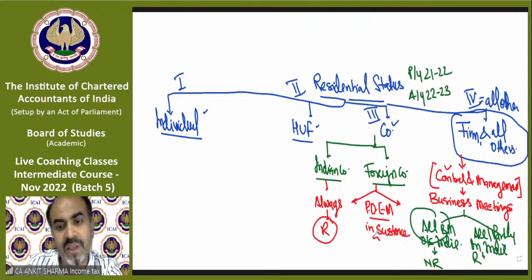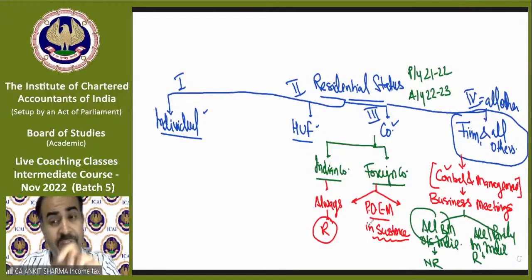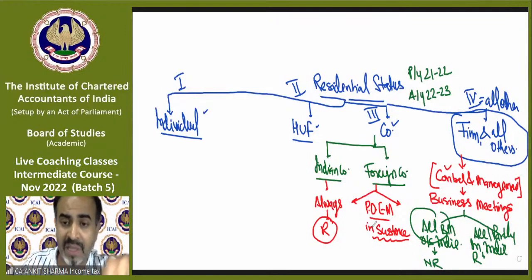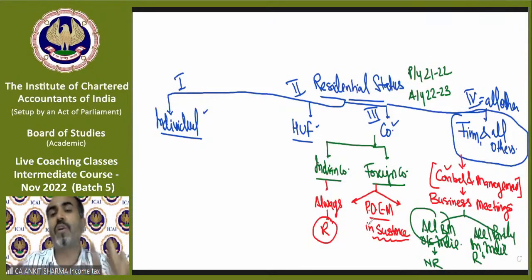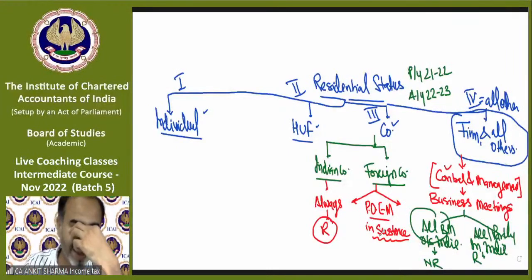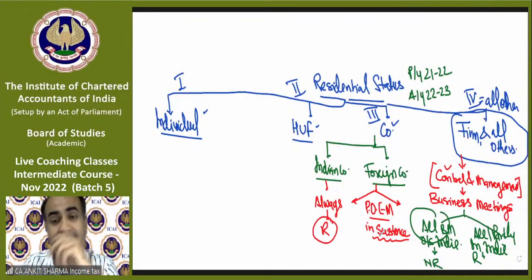In substance means majority. This is different from control and management. Place of effective management comprises a lot of things that need to be checked. What are these things? That will fall in your final chapter. That will not be in your intermediate level. That will be discussed in your final chapter.